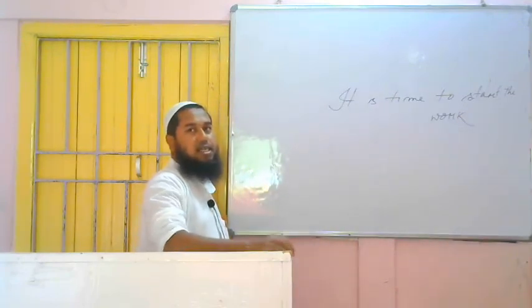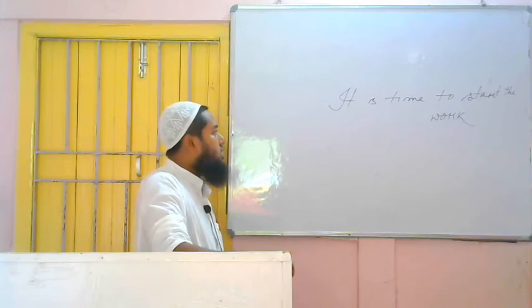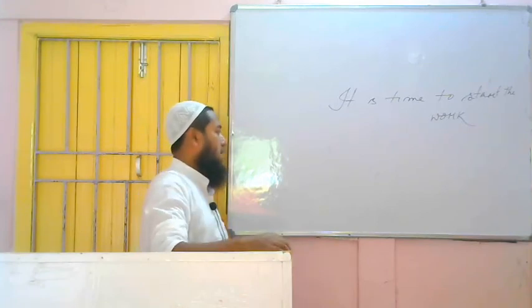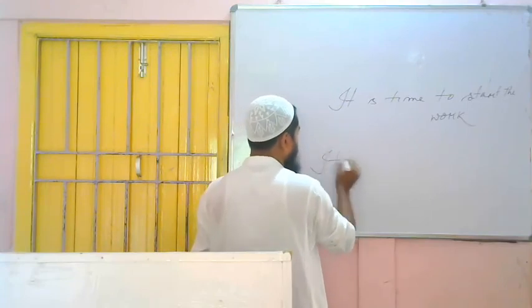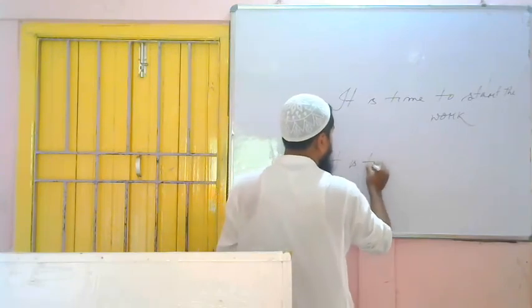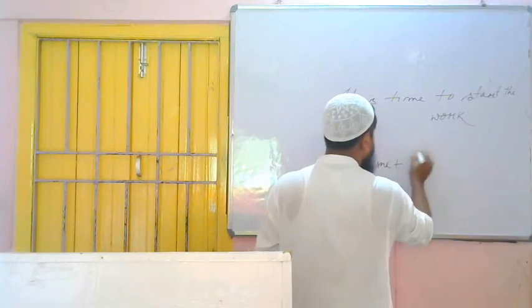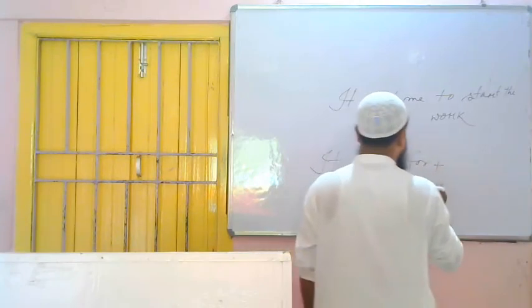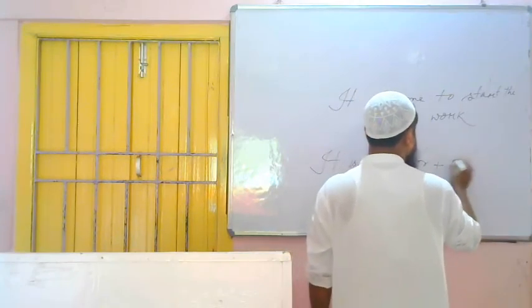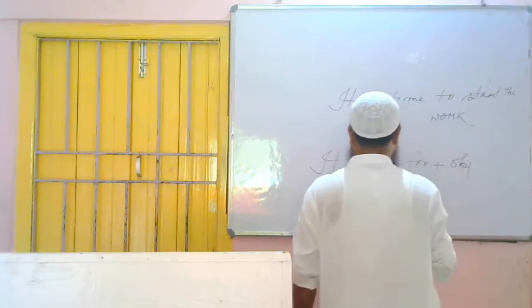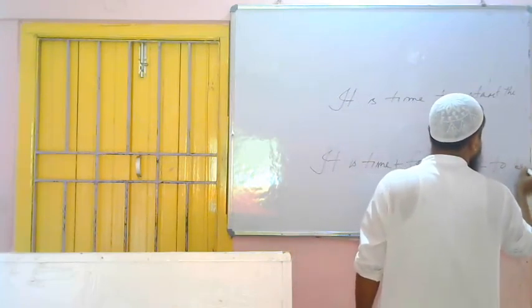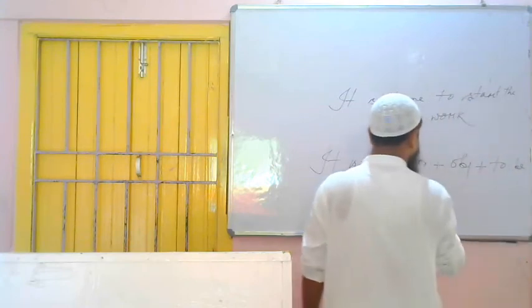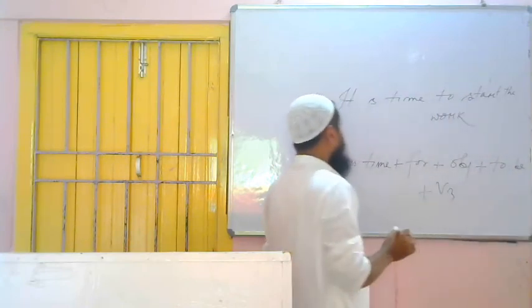If a sentence is given to you for changing voice having "it is time", then this is the formation: it is time plus for plus the object plus to be plus verb 3.